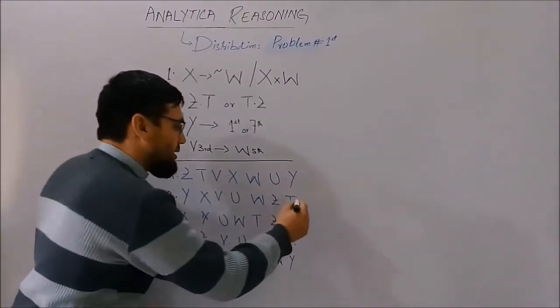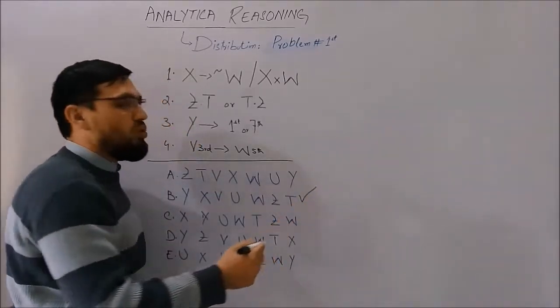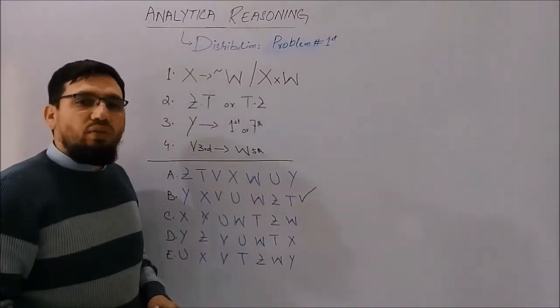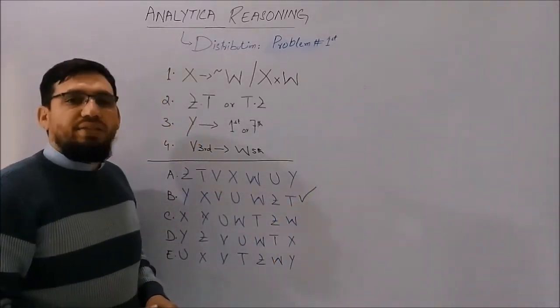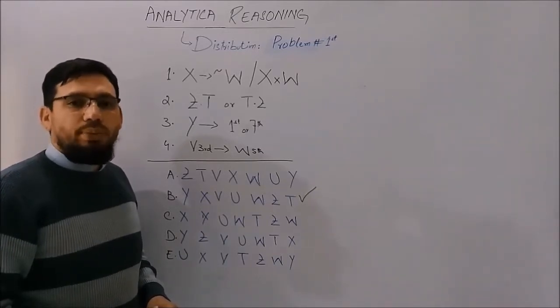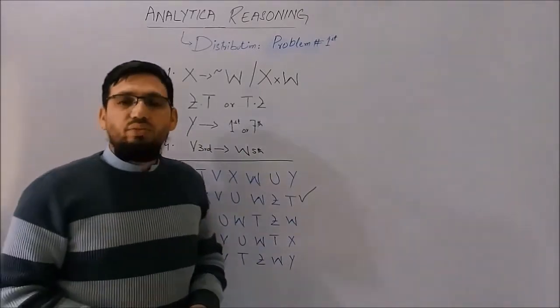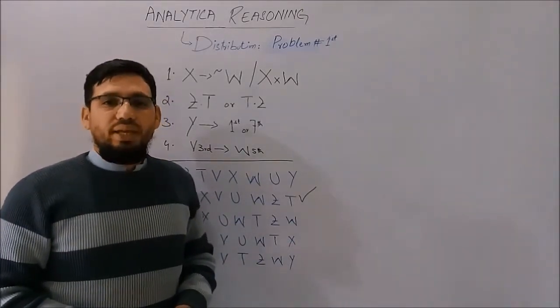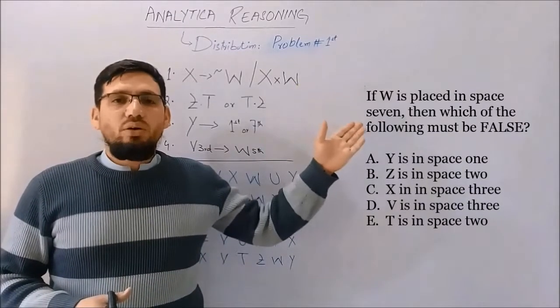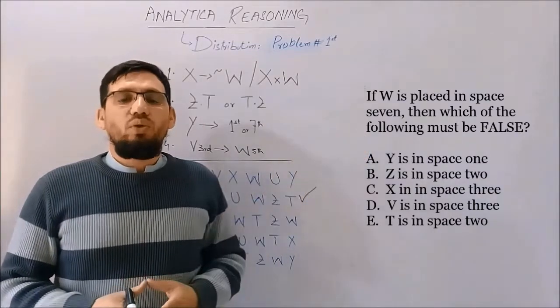And as we got the correct one, we should not go on to check the other available options. This is the key to save your time when attempting your paper. Let's move to the second question we have about this order. If W is placed on 7th position, then which of the following is false?